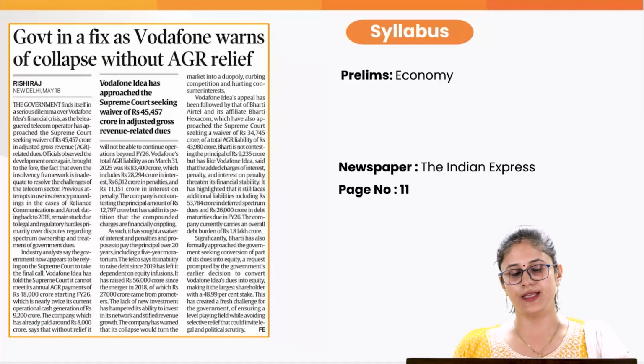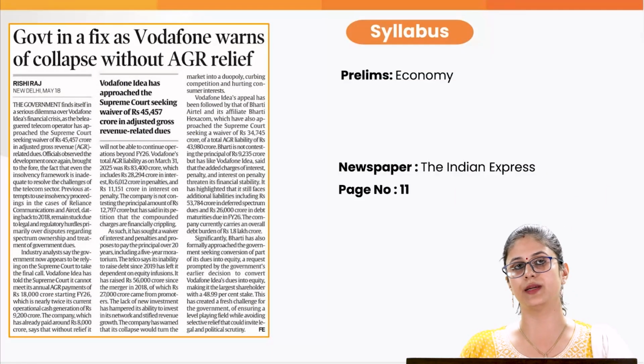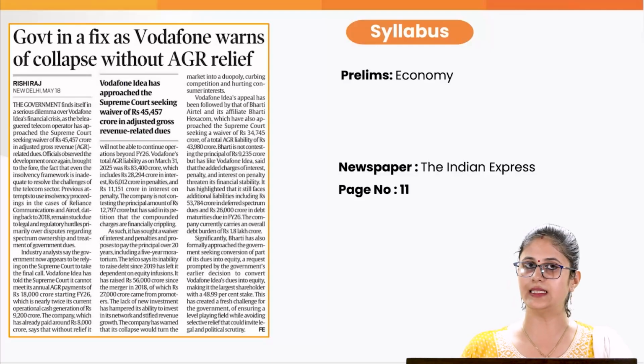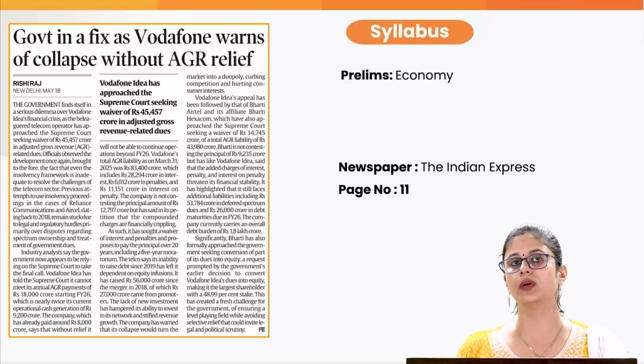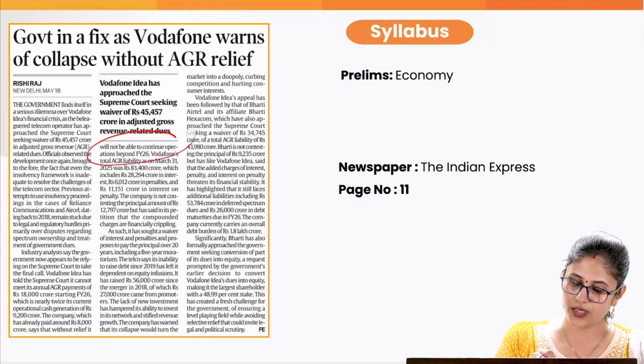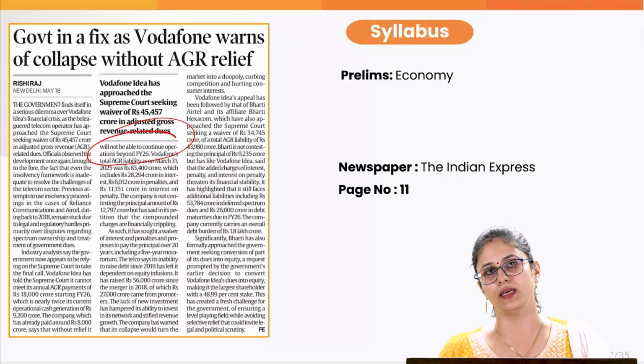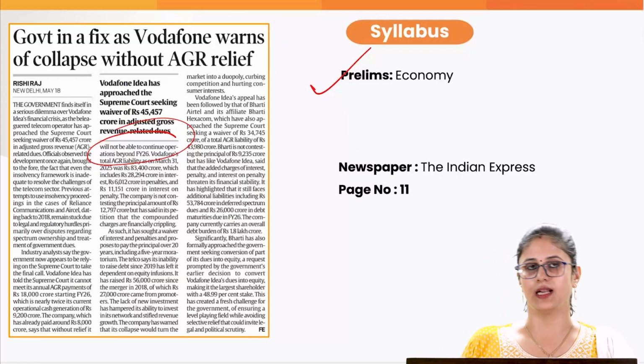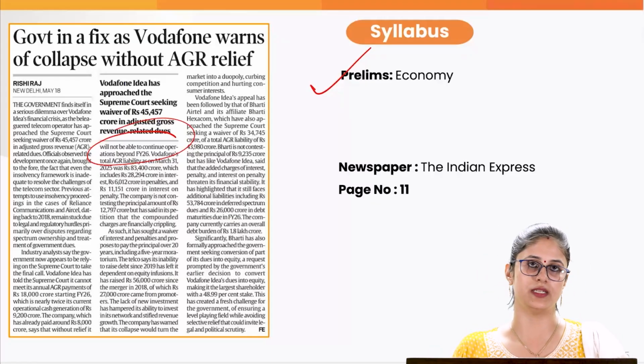Recently, Vodafone has gone to the Supreme Court, and it has clearly stated that if it doesn't get relief on adjusted gross revenue dues, it may not be able to continue its operation beyond financial year 2026. This particular topic is relevant from our prelims section, especially the economy.